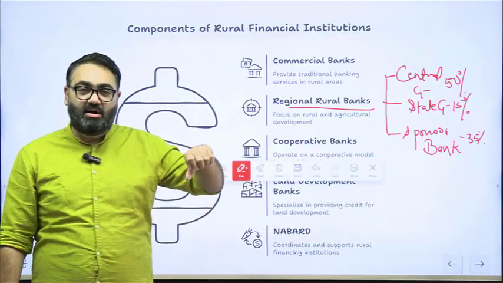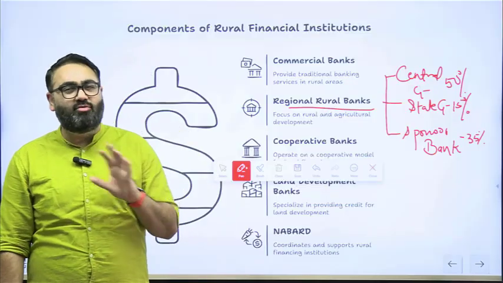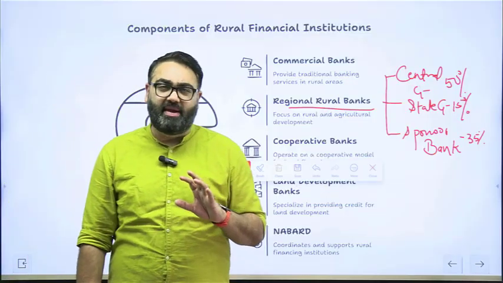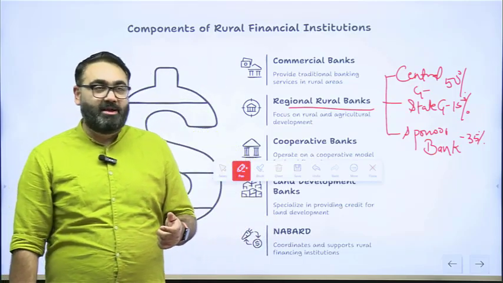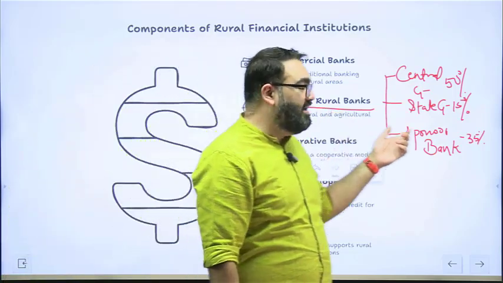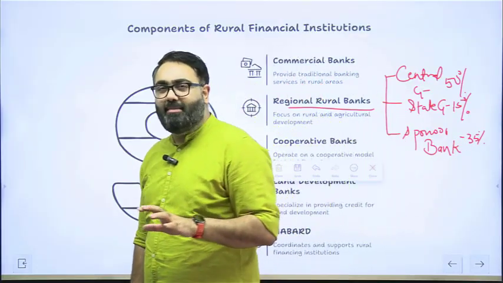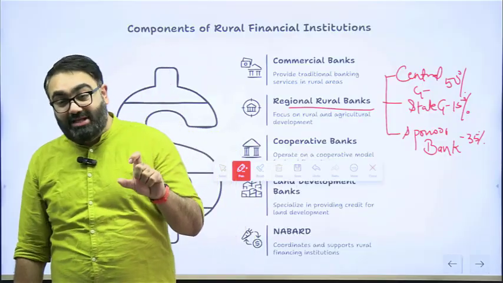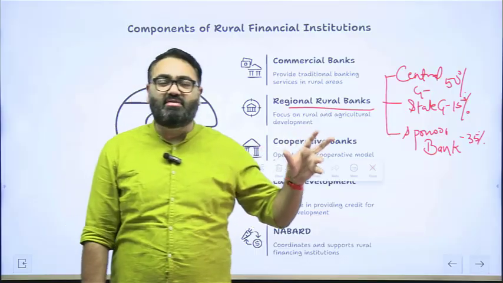Because you are an expert, you have been doing this job for a long time. So this bank comes under you, you have to manage their responsibilities, you have to make sure they are doing everything right. Those are called sponsor banks. Every regional rural bank, every RRB, would have a sponsor bank on top of them to help them out with everything. That sponsor bank owns 35% in the RRB.